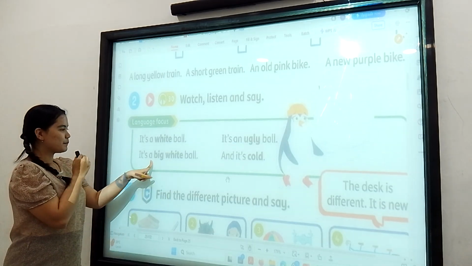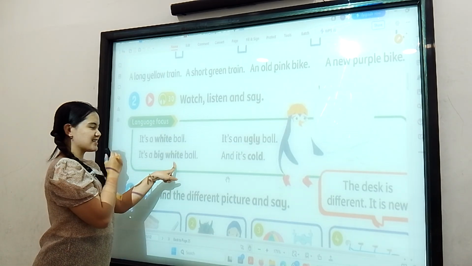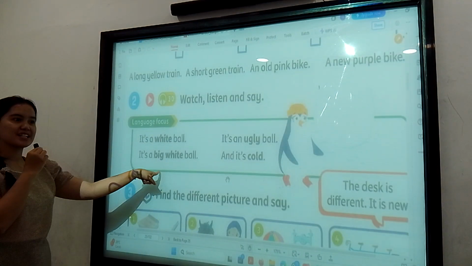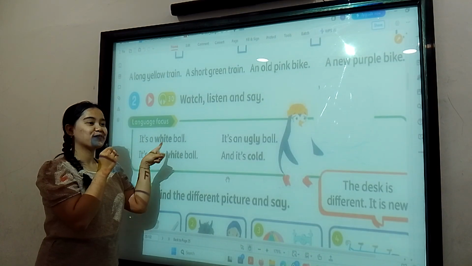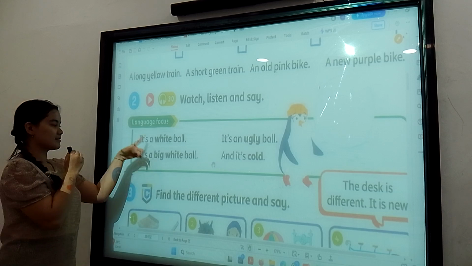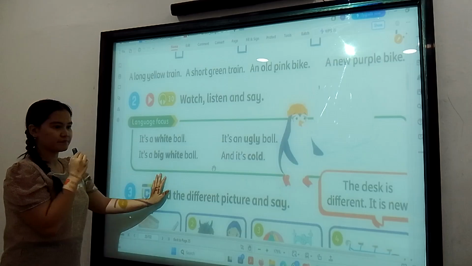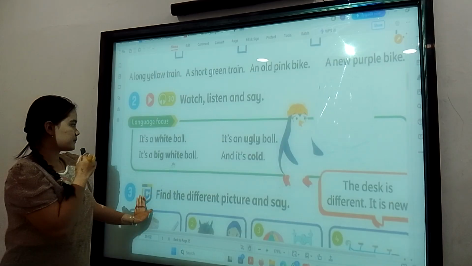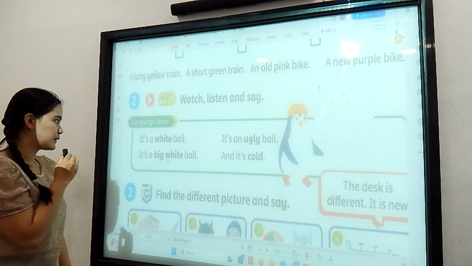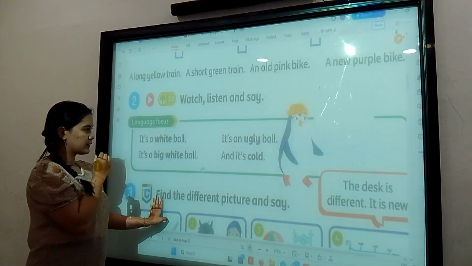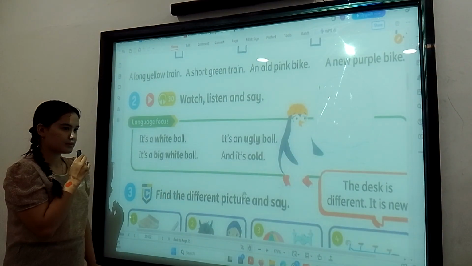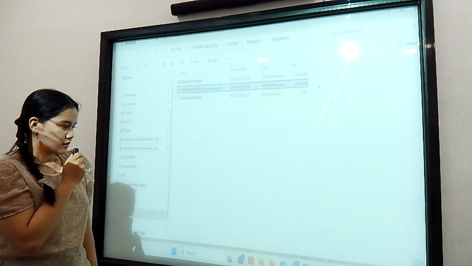I think big and white are the same, adjective, adjective. Yes, right. Big, kata sifat, like that. White. So that is the same. Yeah, it's just the same. Yeah, okay. So maybe the students can write it's a white big ball, right? Yes, sir. Okay.